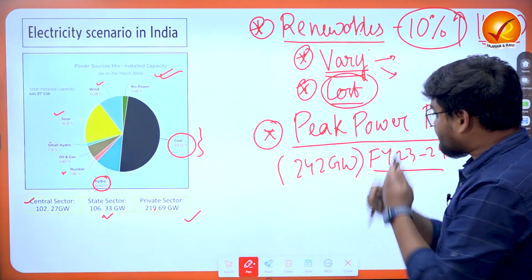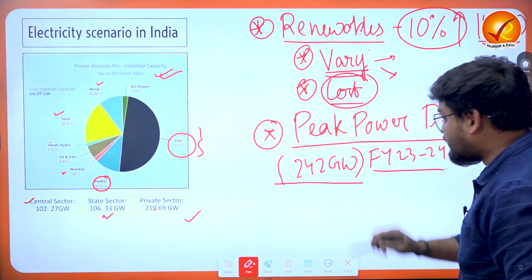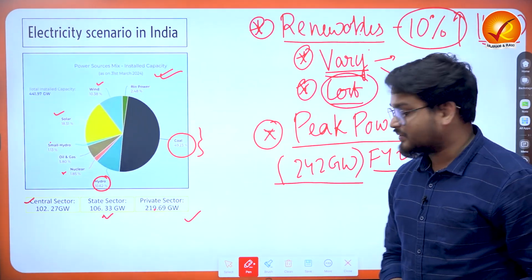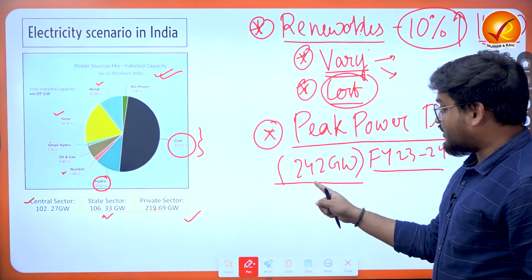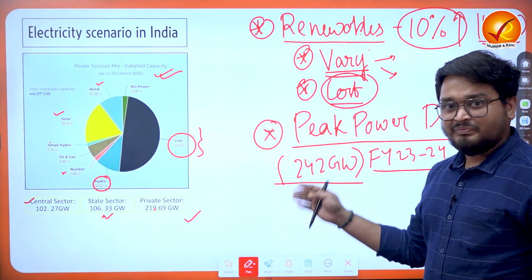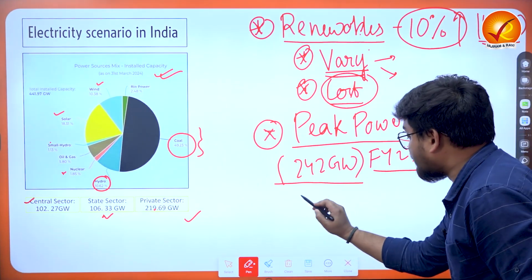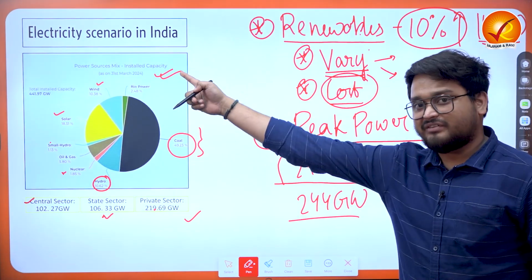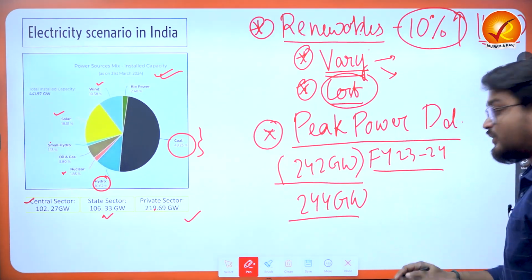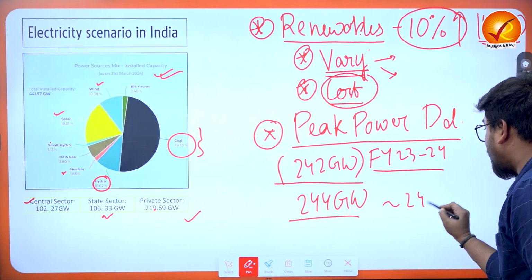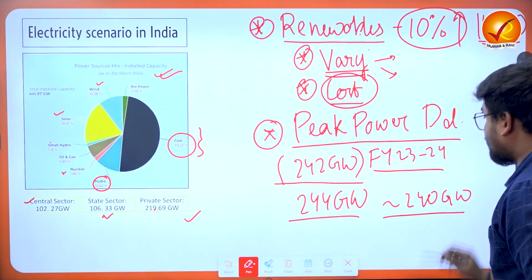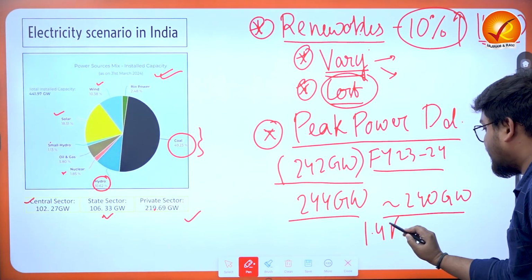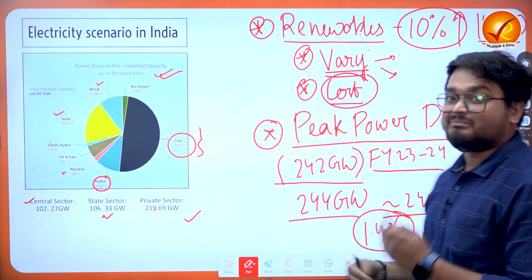Now we have to understand that this is the total energy target that has been set by the Ministry of Power. But in this total target, we have already demanded around 244 gigawatts, and out of the total installed capacity in the last financial year, we were able to meet only around 240 gigawatts, right? So we have a deficit of around 1.4%, when we talk about the total power demand.